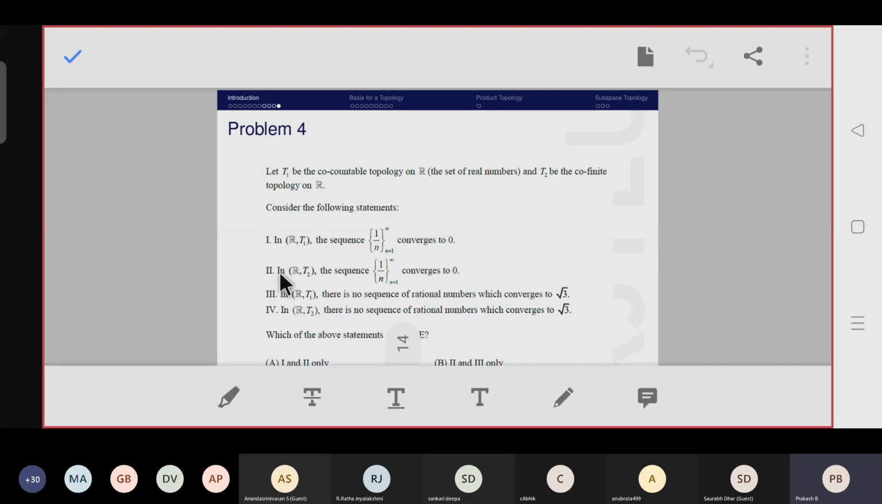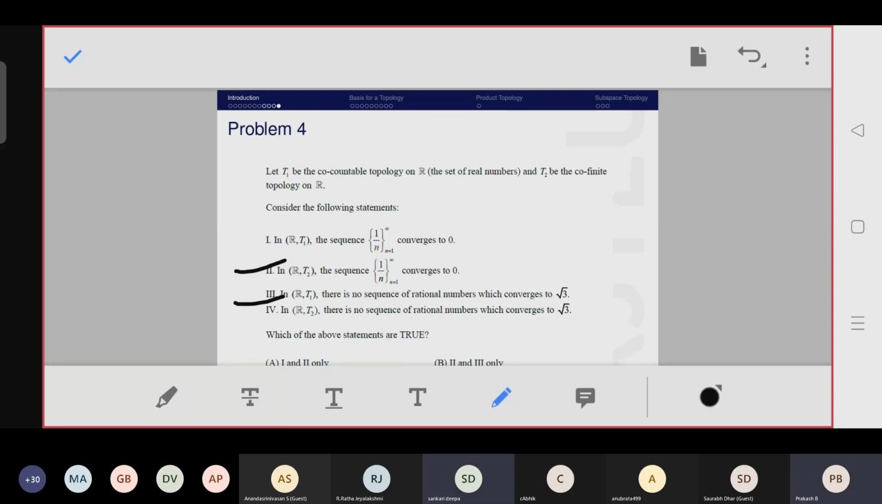What about the previous one? What are the correct options here? Second answer. We discussed that one. Yes, sir. Second, third. Second and third, right? Third. So what about the fourth one?